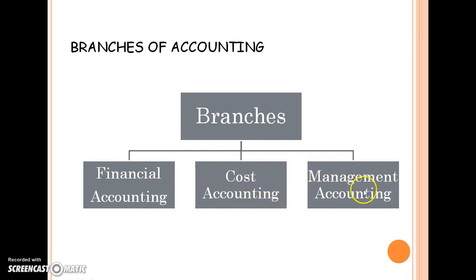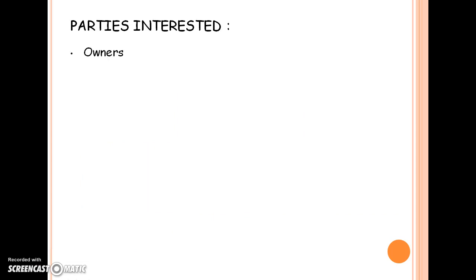And the last, management accounting: when you combine all the things and provide it to the management, the decisions the management takes on the basis of different tools of accounting is basically known as management accounting. But their basis will be financial and cost. You have to understand that you are doing financial accounting right now, and moving forward, why we are doing this accounting: because the different parties who help in the business or who made this business require the information.